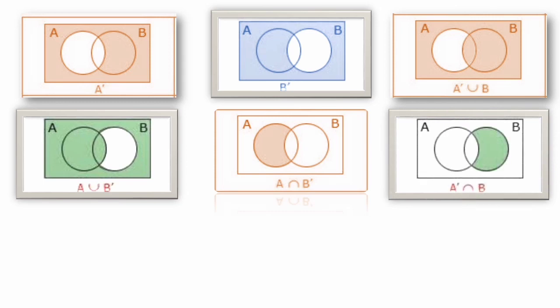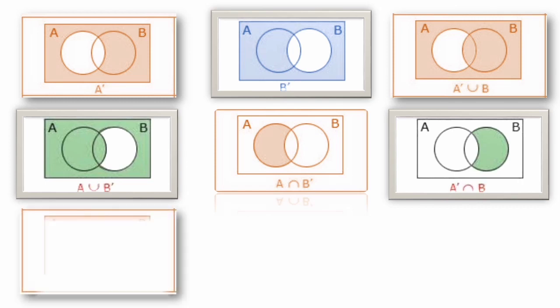Next one, A naught intersection B. Here again intersection means common. A naught, outside of A, common for B. Outside of A common for B is this portion. So that is the way we have to represent A dash intersection B.